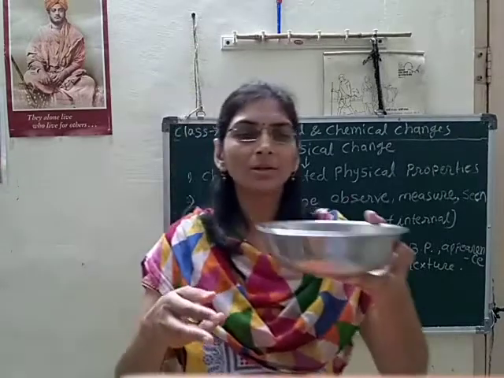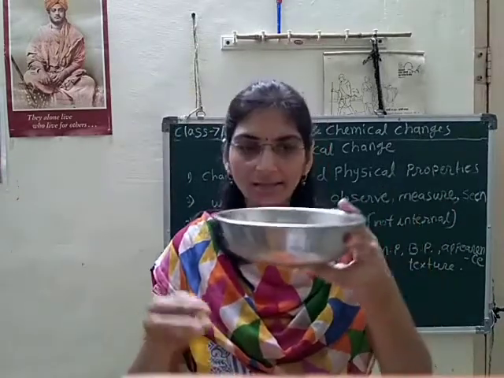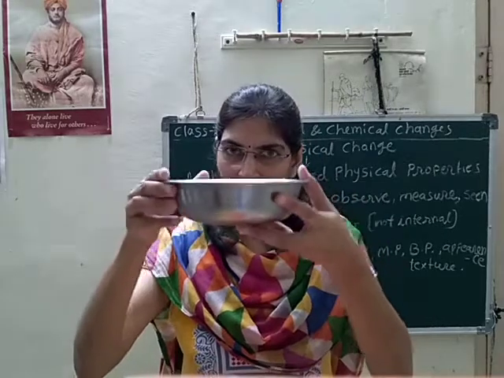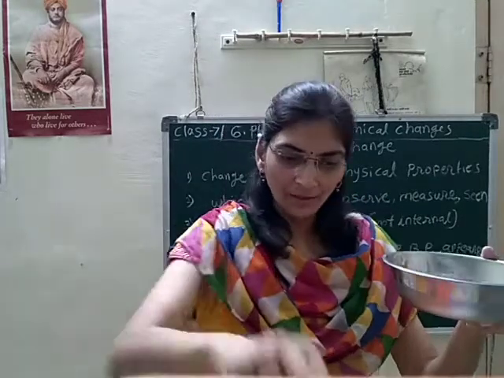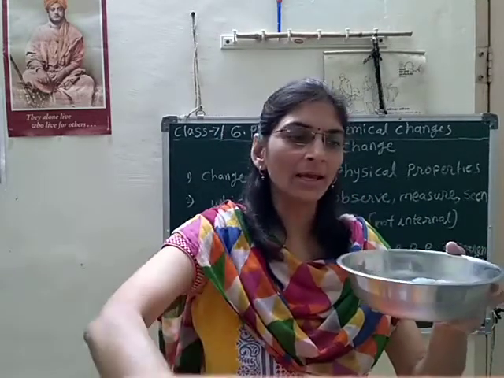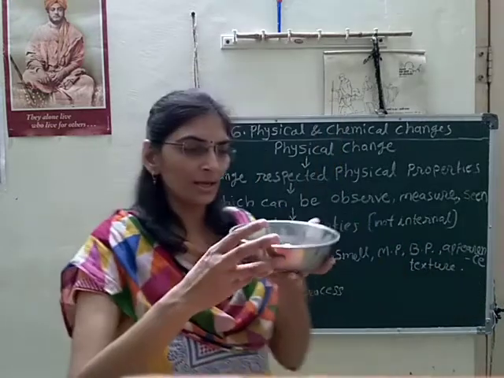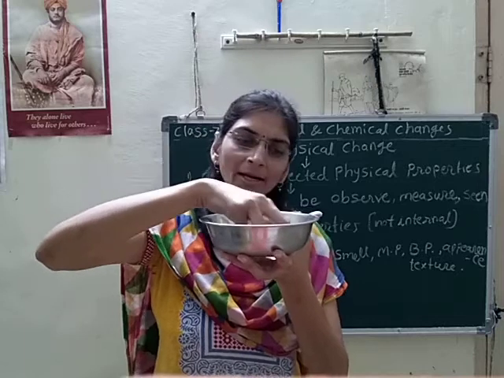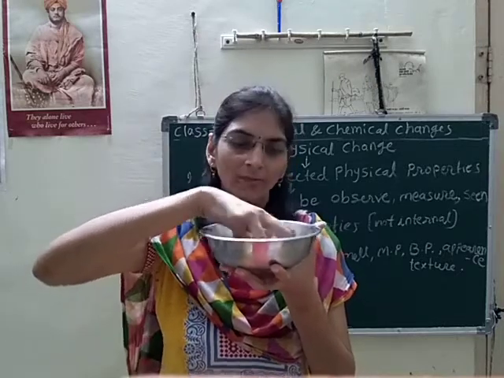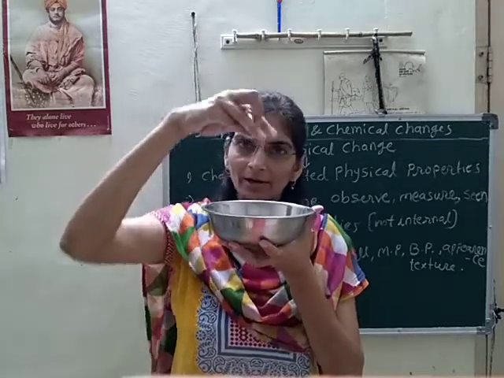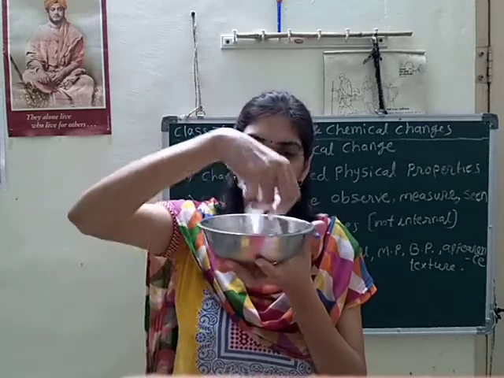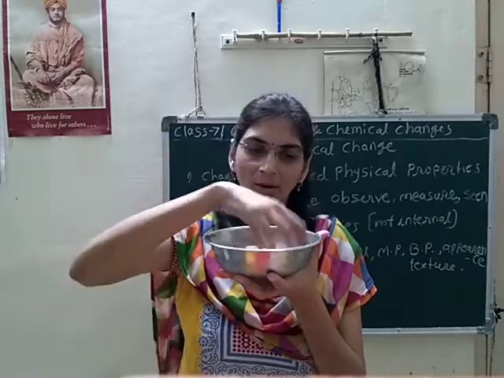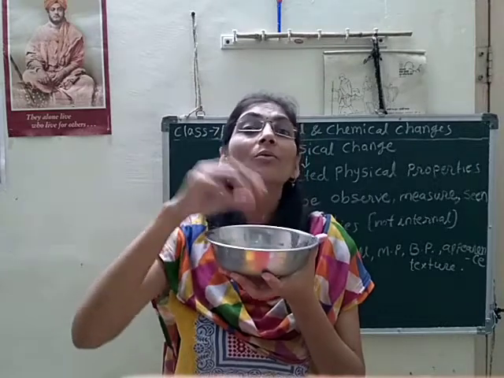Now the ice is melted. See? Now we can see very clearly this ice has melted and converted into liquid form. These were the cubes of ice, and now they have melted into water.